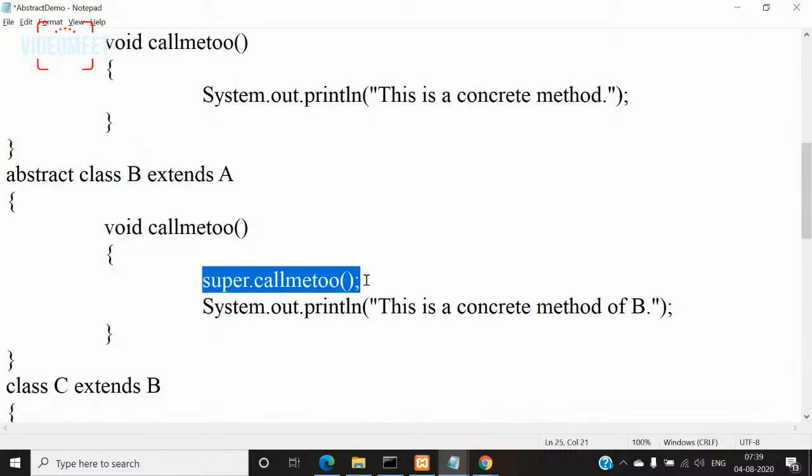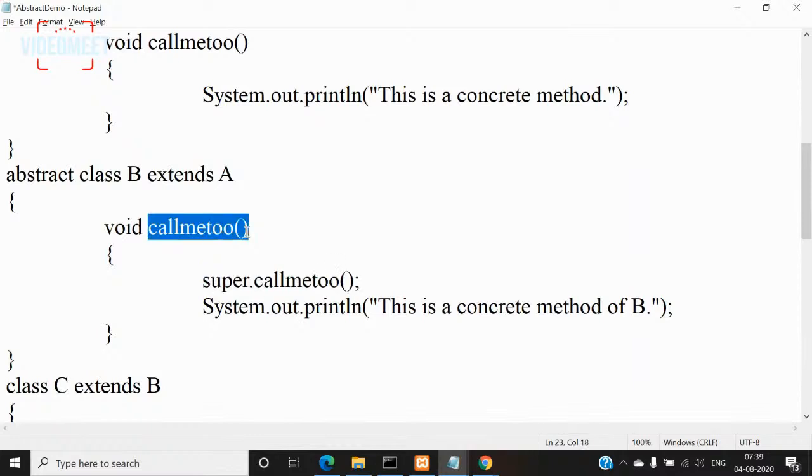What is the purpose of the super keyword? First purpose is to invoke the superclass constructor. Second purpose is to access the hidden variables of the superclass. We are saying hidden variables, but we are not saying that this is going to generate an error. Similarly, third purpose is to call or invoke the hidden methods of the superclass. But we are not saying that if you don't invoke them, you are going to get an error. We are only saying hidden. Why? Because you have the same method with the same type signature in the subclass. This is going to hide the superclass method.